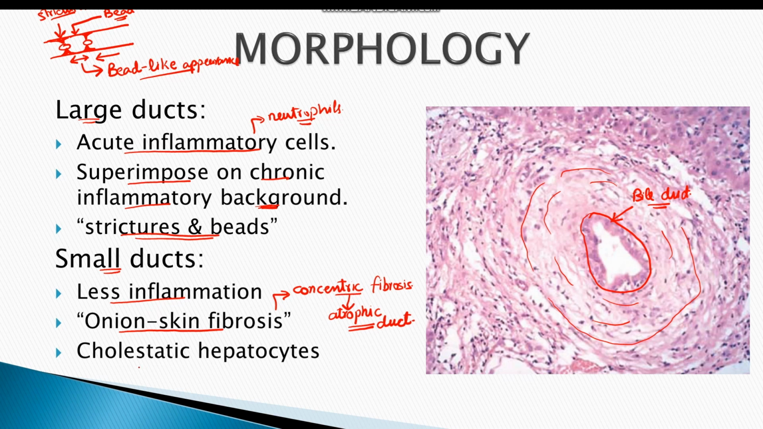Moreover, the hepatocytes reveal a typical cholestatic feature which occurs due to retention of bile. Progressive primary sclerosing cholangitis culminates into biliary cirrhosis.